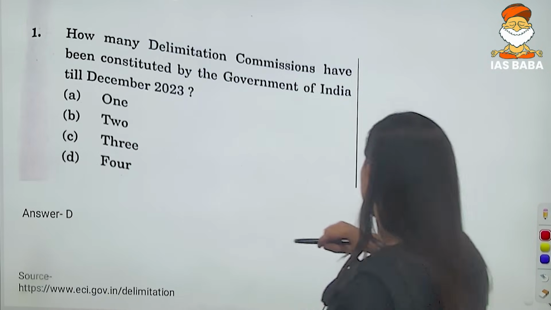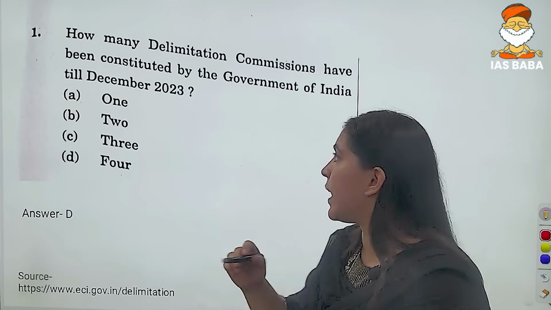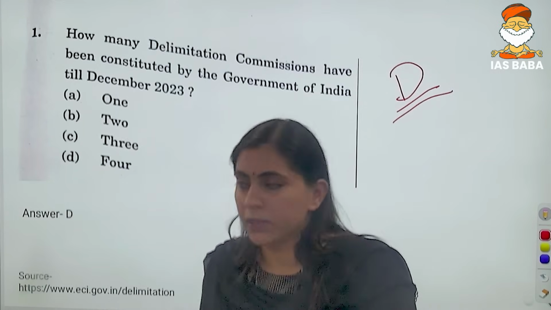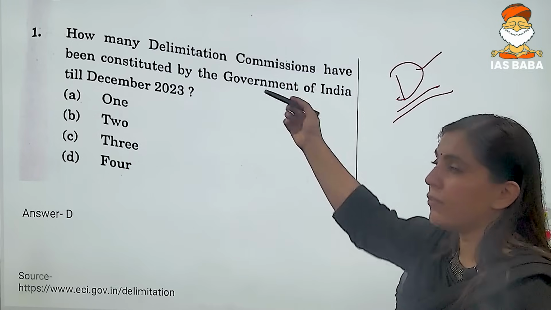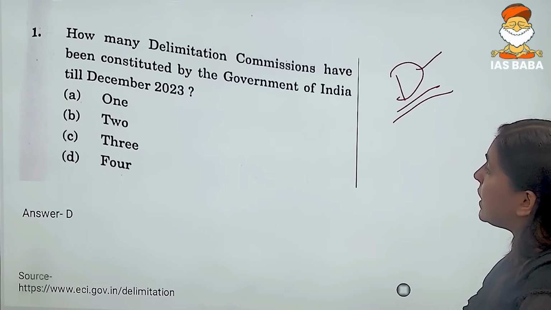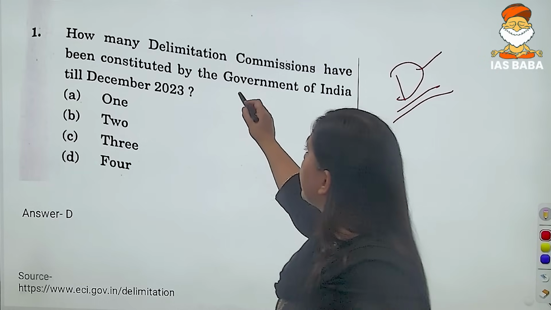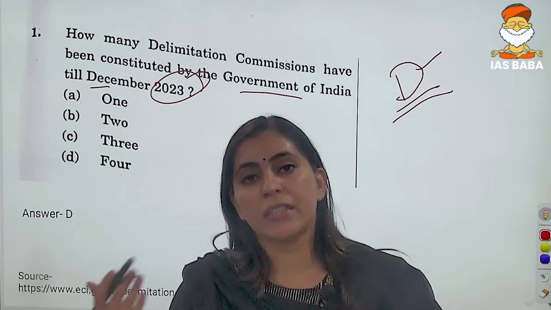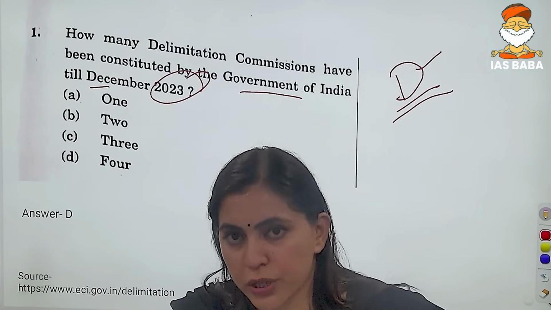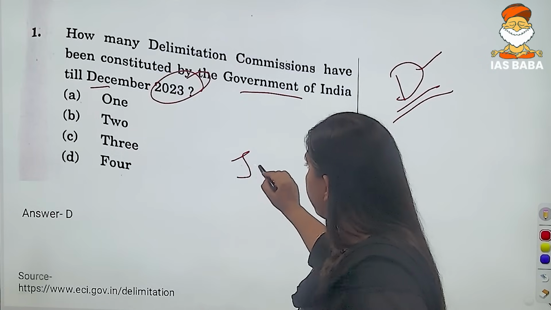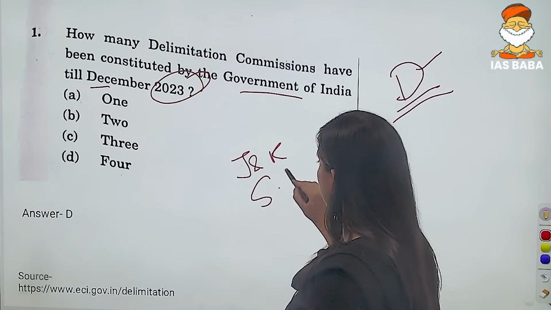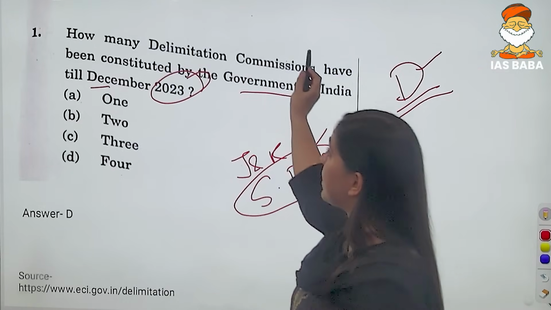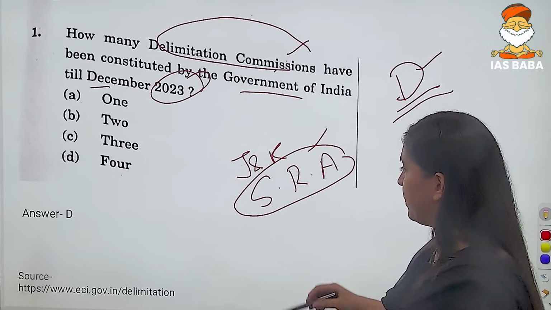First we see the first question. Just a brief that I am solving the set B from this particular paper. The first question reads: how many delimitation commissions have been constituted by the government in 2023? See, what is the inspiration behind asking this particular question? As we all know, in J&K we have the State Reorganization Act, right? This is one of the inspirations behind asking this particular question.